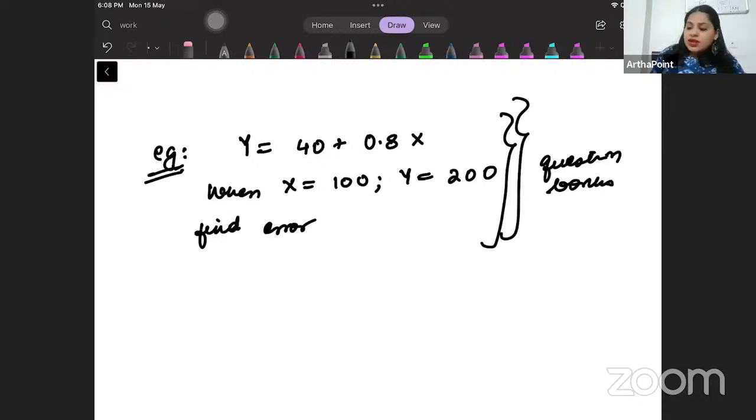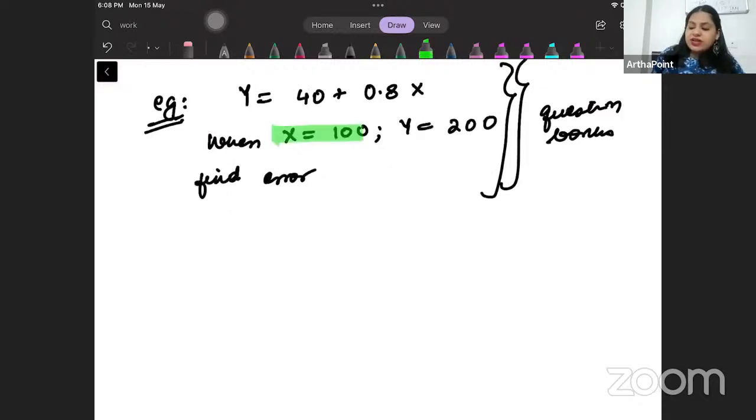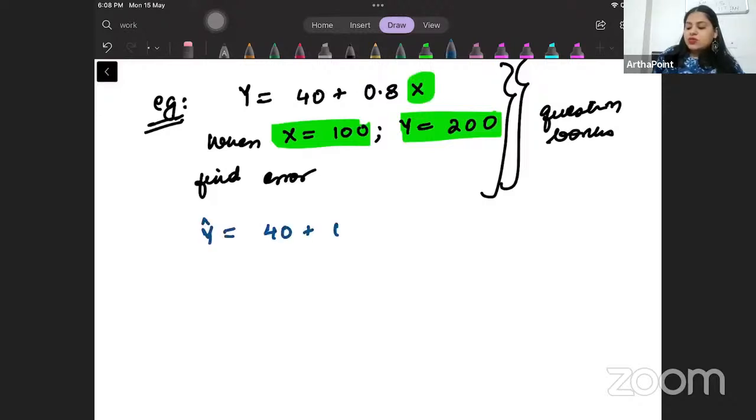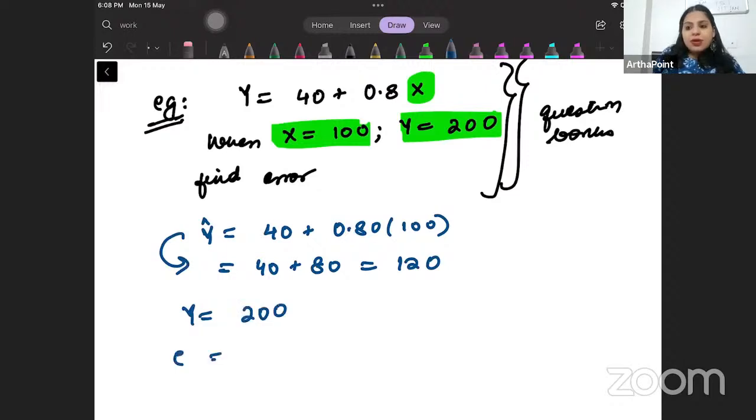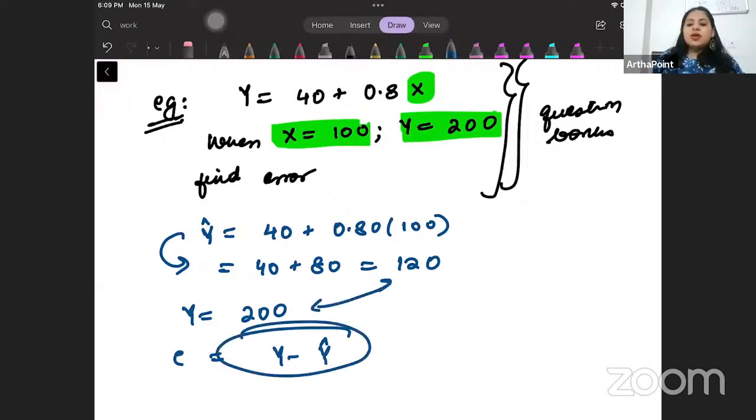So what will you do? It says when x is 100, the actual value of y is 200. But when I put x here, what will be the predicted value of y? 40 plus 0.80 into 100. So 40 plus 80, 120. So the predicted value of y is 120. The actual value of y is 200. So the error is the gap between the two. The gap between actual and predicted is the error. So I'm making an error of 80.